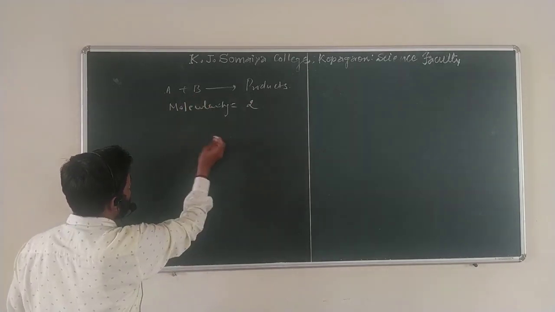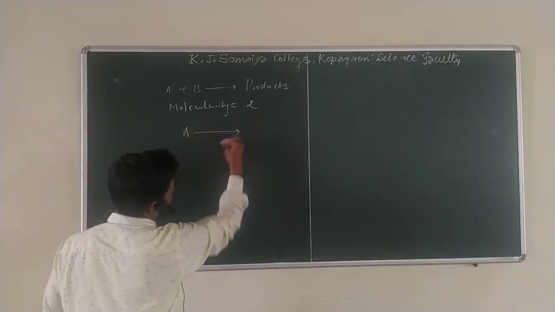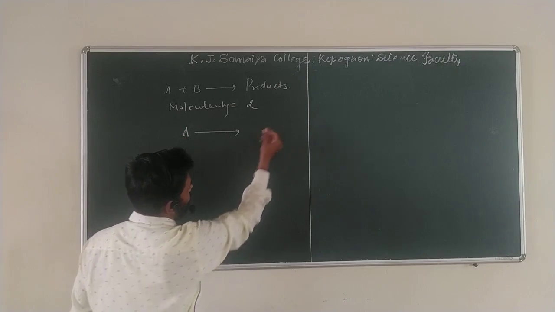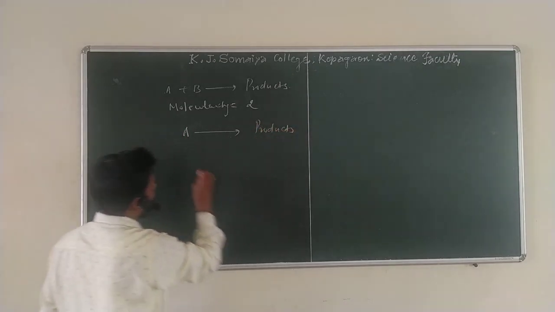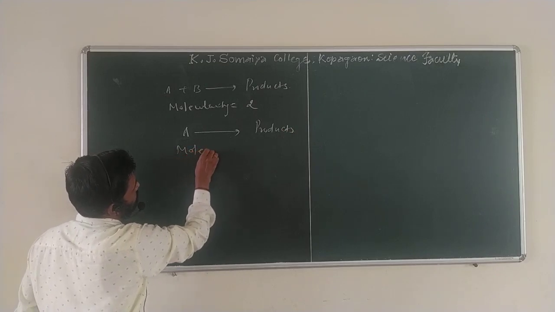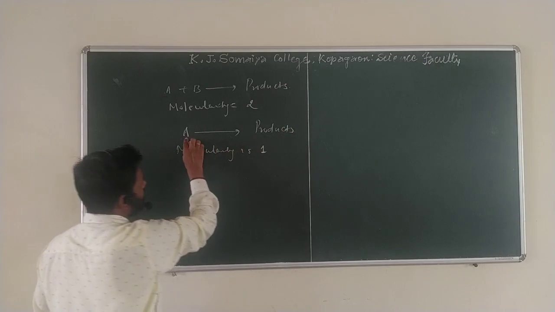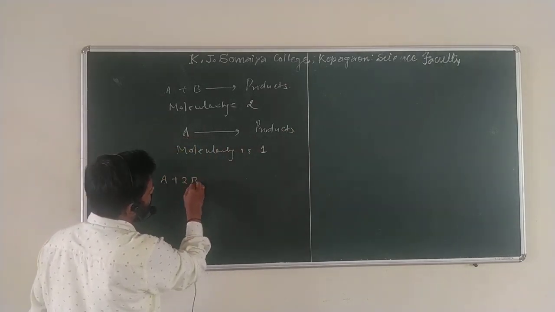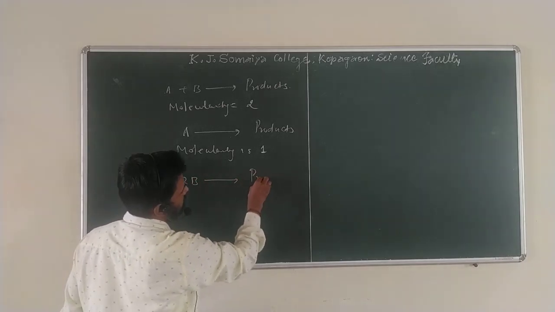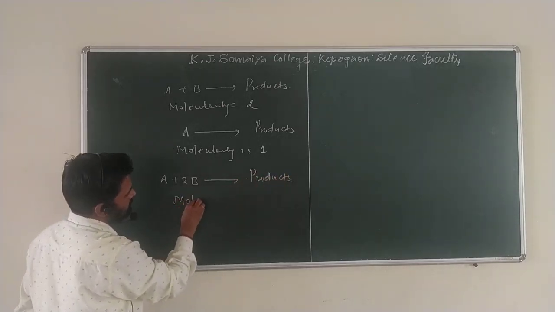For example, if only a single molecule reacts and converts into the product, here the molecularity is 1, because only one molecule is there. For example, if A plus 2B gives the product, what is the molecularity?